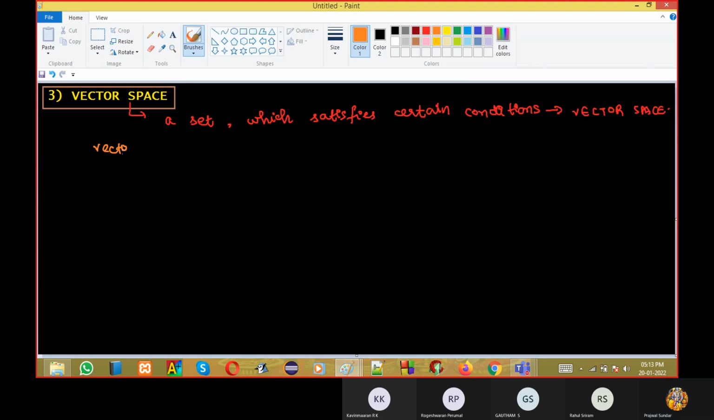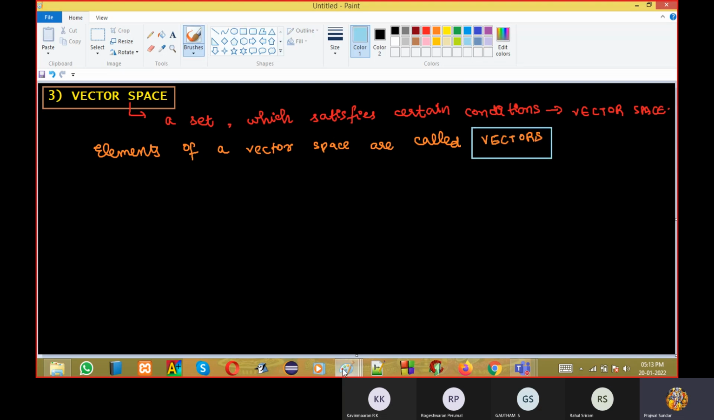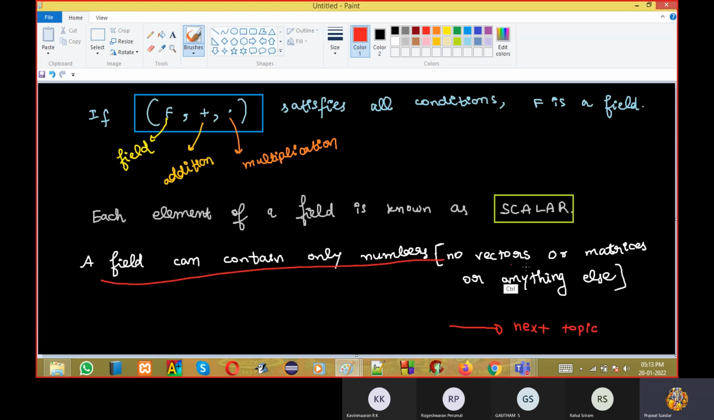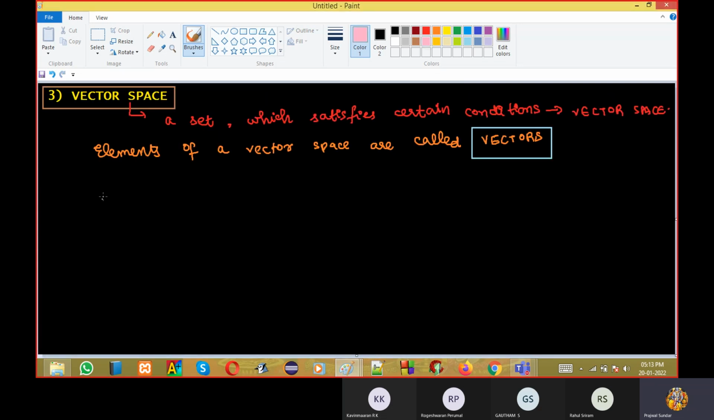Vector space, listen carefully, elements of vector space are called vectors. Look at this, elements of vector space are vectors, not scalars. So what is the advantage of vector space? Fields, like I told you, can have only numbers, nothing else. But vector spaces can have anything. You can have matrices. You can have n tuples.